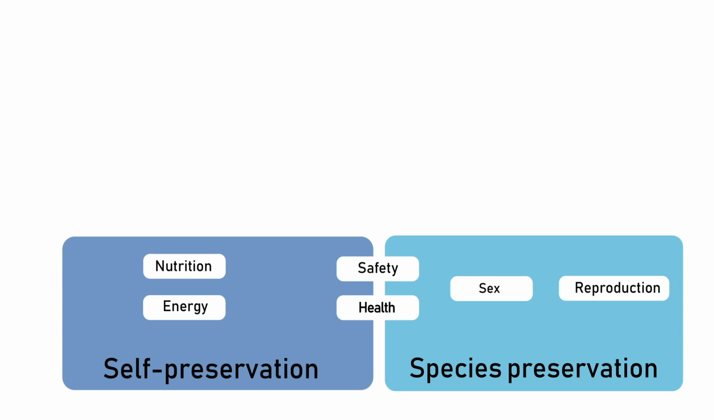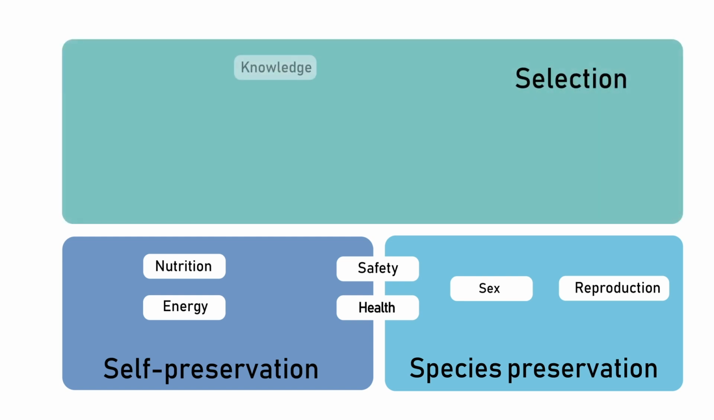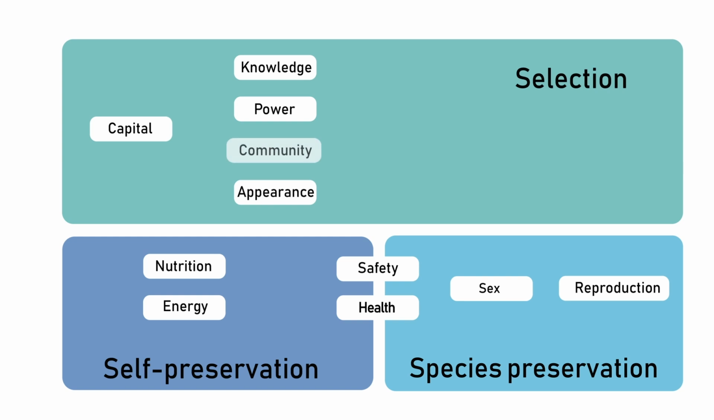We strive for technological and societal developments that help to preserve ourselves and our species. Those with superior societal and technological solutions prevail in evolution. Knowledge, capital, power, appearance, and community determine our status, and thus our self-esteem. Let's take a look at Eva's behavior.